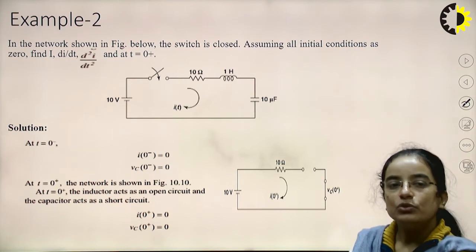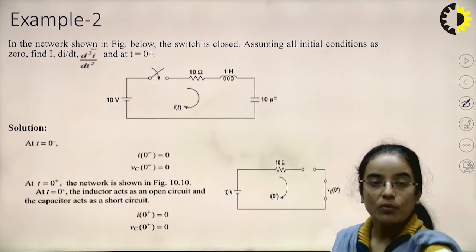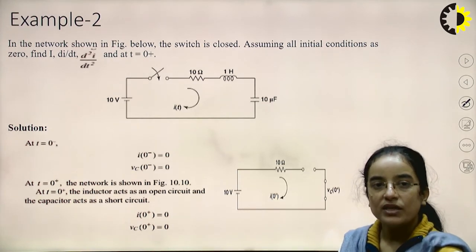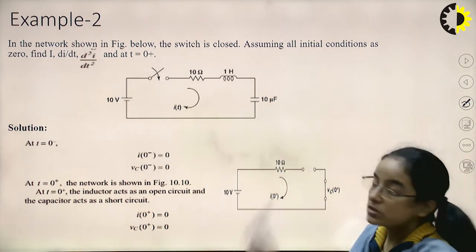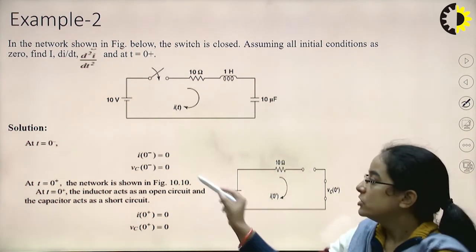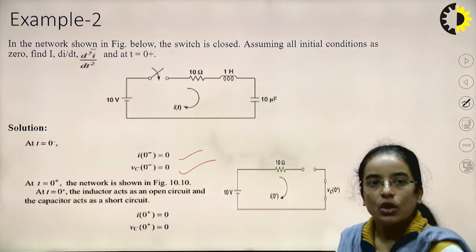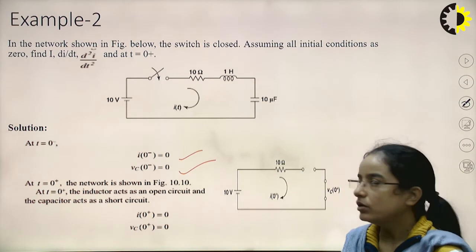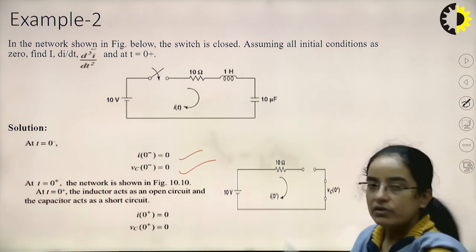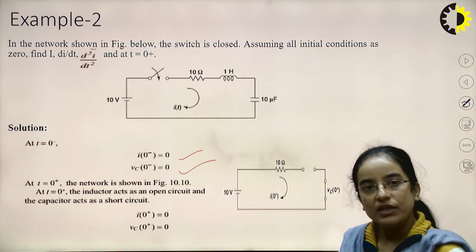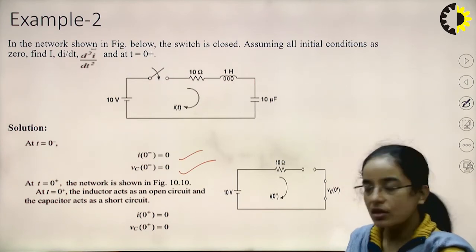According to the given problem, I(0-) and VC(0-) are both 0 because the initial condition is given as 0. So just after switching, we can redraw this network. The resistor will be as it is, the inductor will behave as open circuited just after the switching, and the capacitor will behave as short circuited.